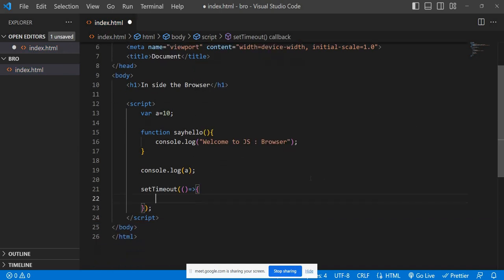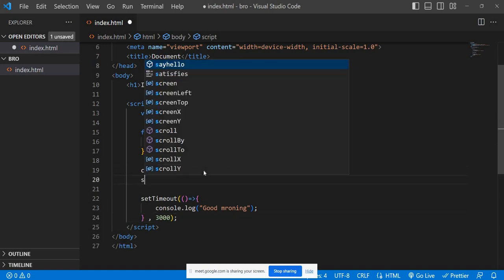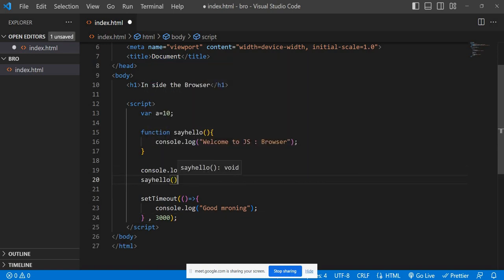Here I'm giving console.log, and I can say good morning. So what will happen? The setTimeout means we are giving some delay. This function say hello will execute immediately. Whenever you invoke this function, it will execute immediately and it will print welcome to JavaScript, like browser.